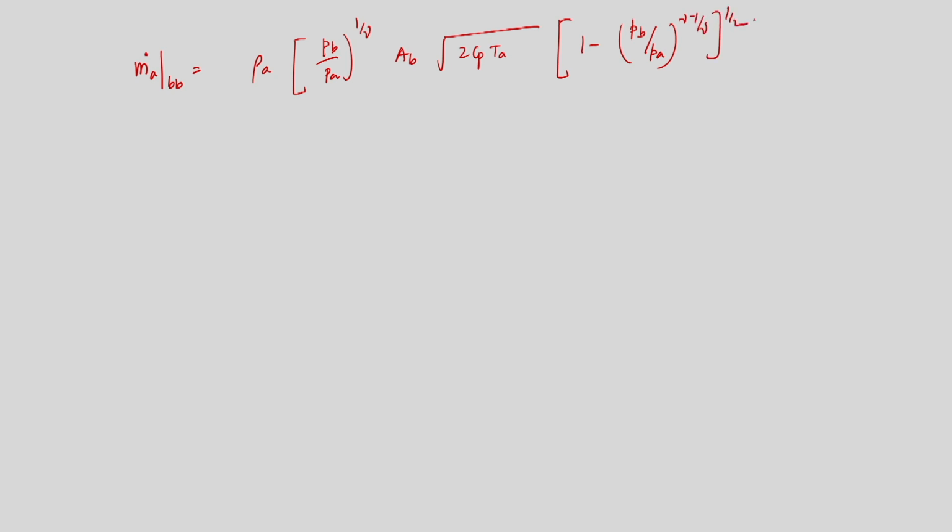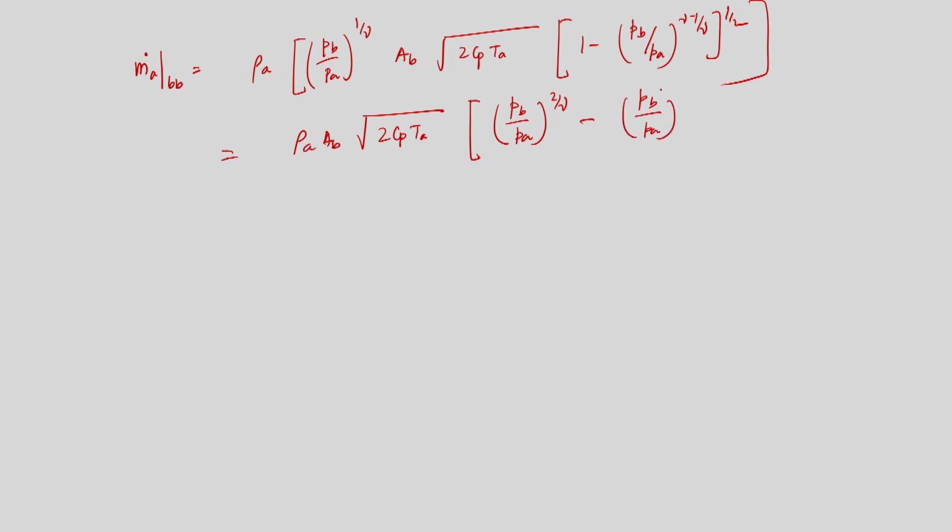So, if I now put this value of Pb by Pa inside the square root, then I can write this will be rho a Ab root 2 Cp Ta into Pb by Pa to the power 2 by gamma minus Pb by Pa to the power gamma plus 1 upon gamma, to the power half.